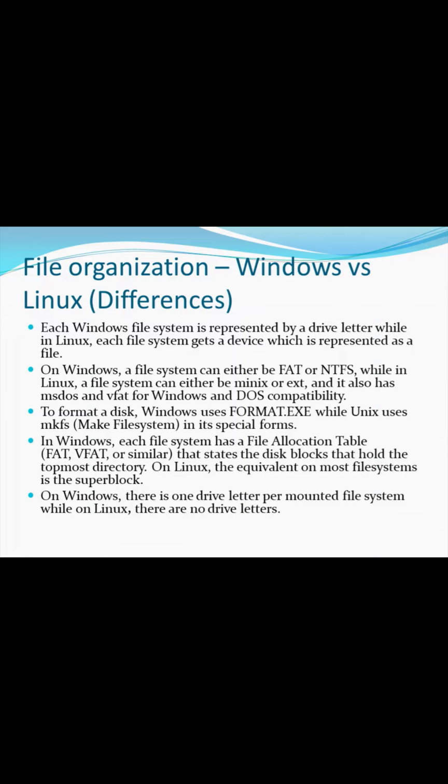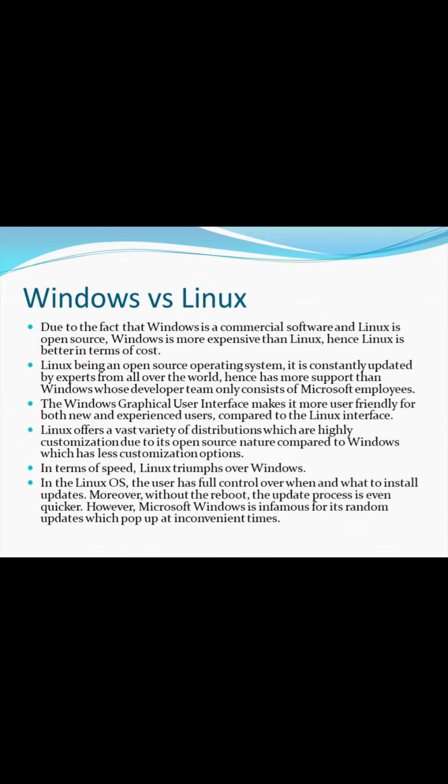To format a disk, Windows uses the format command, while Unix uses mkfs, make file system. In Windows, each file system has a file allocation table that states the disk block that holds the topmost directory. On Linux, the equivalent on most file systems is the superblock.